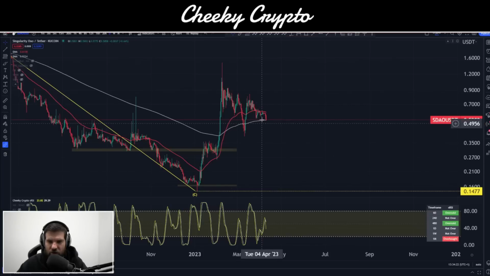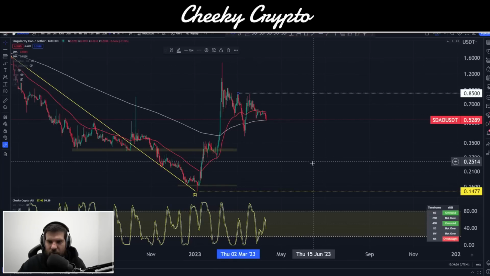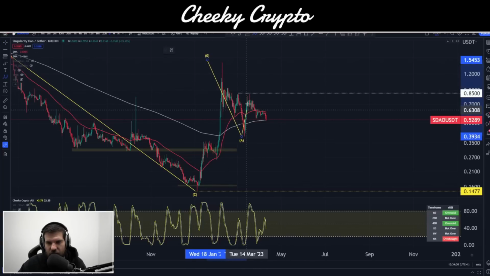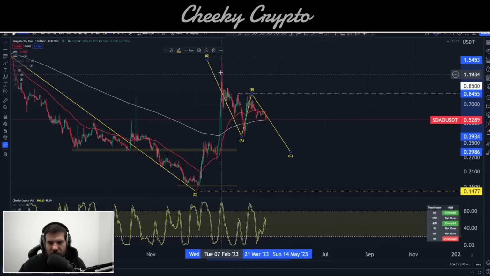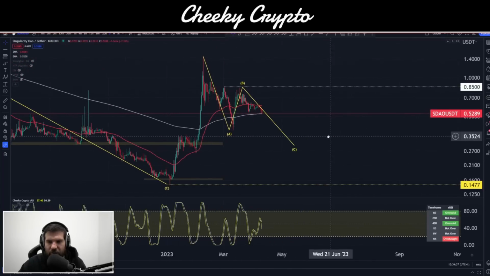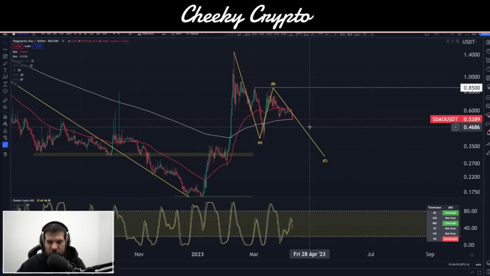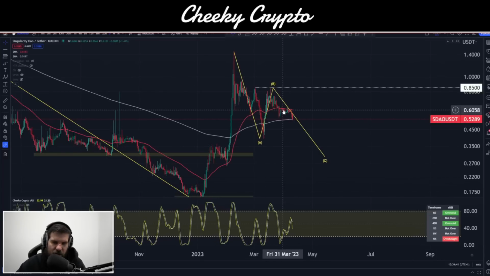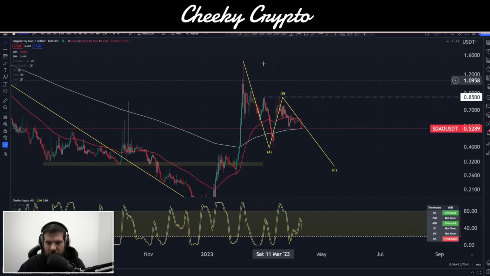When we take a look at these structures, what do we see? I can see that we had a big resistance line right up here at 85 cents. Looking at this, on an Elliott wave theory structure, it looks like we've got to do something like this, so I've put that up there. I think we've got a little bit lower to go, but I do expect it to be bouncy. I don't expect it to just drop straight all the way down.